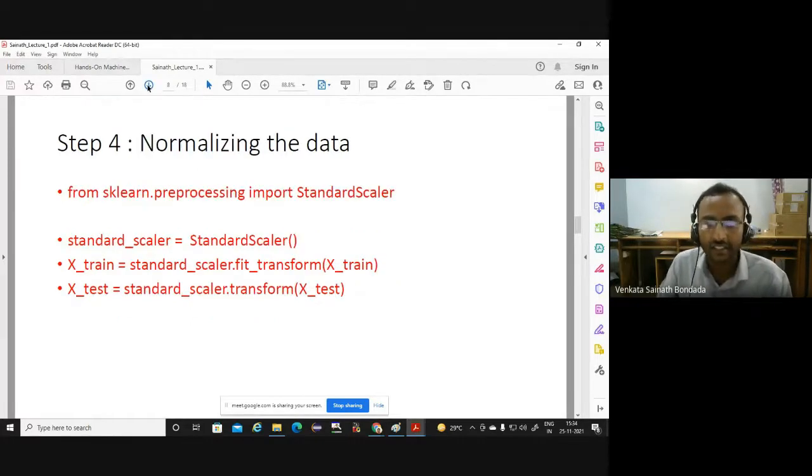After that, since here the dimensions are in centimeters, suppose they were in meters or kilometers, or if there is a significant variation in the input variables, then obviously we normalize the data. We are using one such type of normalization. This is pre-processing, the standard scaler. I'll come to everything again. The whole session is dedicated to understanding this code only. No theory, no mathematics.